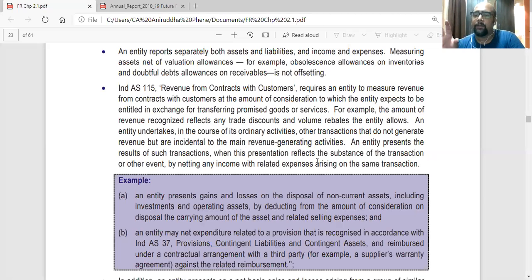That is called offsetting, because he has created a provision of 5 lakhs, but he will be receiving 4 lakhs from the supplier. Or it can be an insurer also, any insurance company that has agreed to reimburse. So that is offsetting. So basically you are recording the items net, or adjusting items and showing it as a net amount.